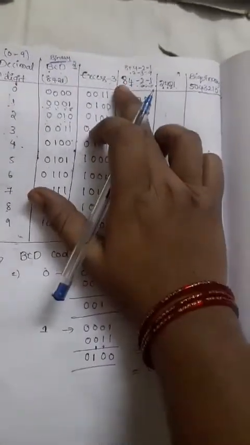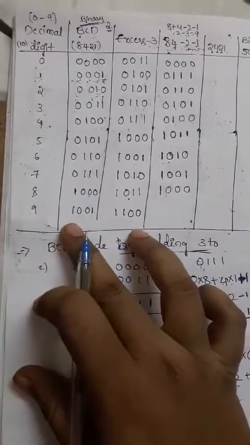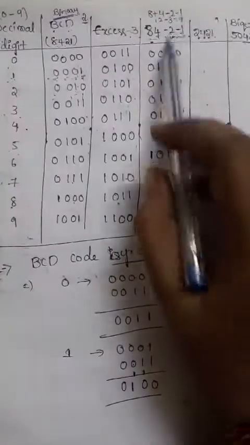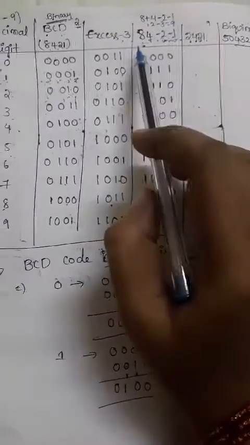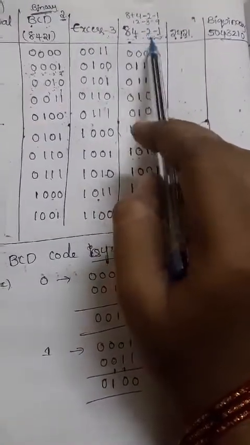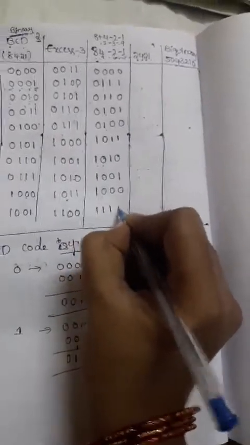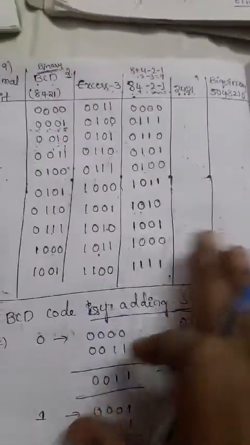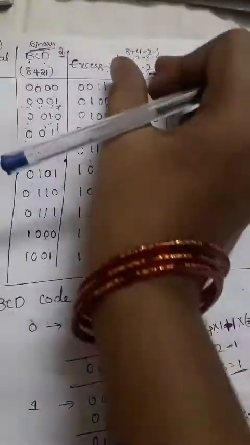And next, 8. So directly we'll have 8 here, 8 itself we will write, and the remaining will all be zeros. How to write the 9? Just check it, we already get the 9 here. All the possibilities will be highlighted. 8 plus 4 is 12, 12 minus 3 is nothing but 9. So that means all the values will be highlighted. This is the possibility to write the 84 minus 2 minus 1 code, by using the addition and subtraction process.